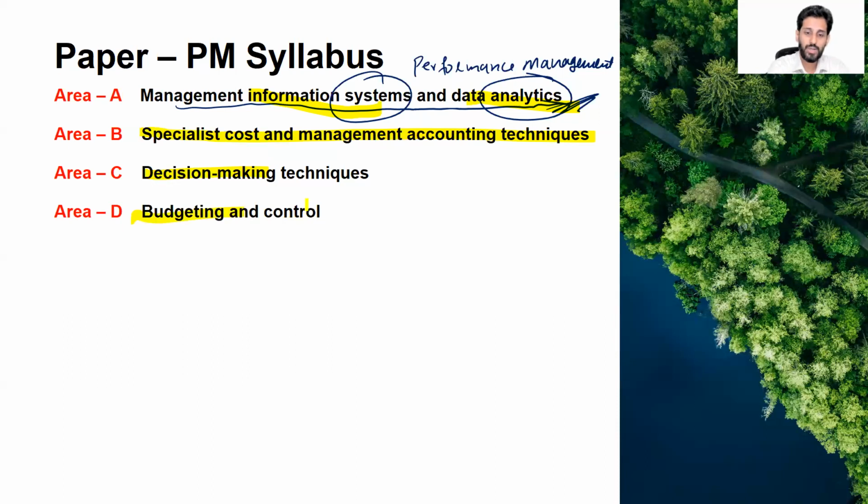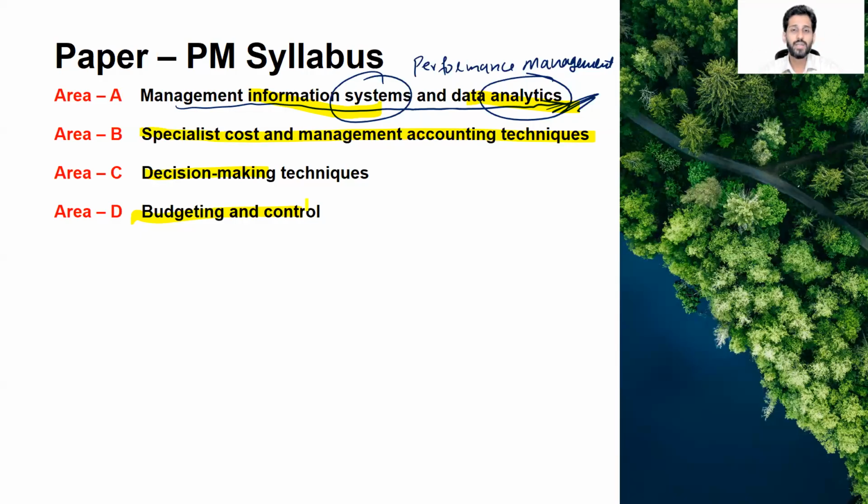Area D, budgeting and control, a very important area. Obviously, when you are going to start any project, you need to prepare the budget. It includes fixed budget, flex budget, and all these things. And control means that when you prepare the budget, there is a variance. What is variance? Variance means the difference between the budget or the standard and the actual thing. So you calculate the variance as well. Variance means what should be the cost and what is the actual cost, so that you will be able to take the decision, which is the control technique for the upcoming time period.